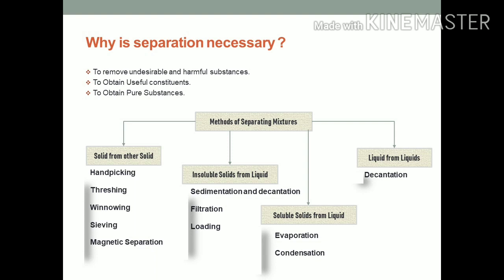The next example is air, which is a mixture of many substances such as gases, smoke, and other dust particles. The human body requires only oxygen for respiration. So our body separates the oxygen present inside the air.